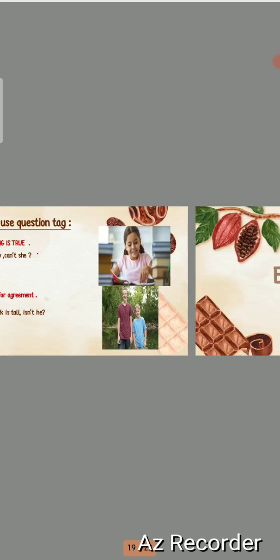So I ask with a question tag. So I use a question tag to know the agreement of somebody. Okay, so these are the two usages of question tags. The first, to check if something is true. The second, to ask for agreement.